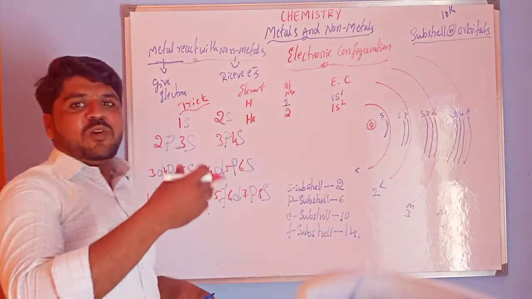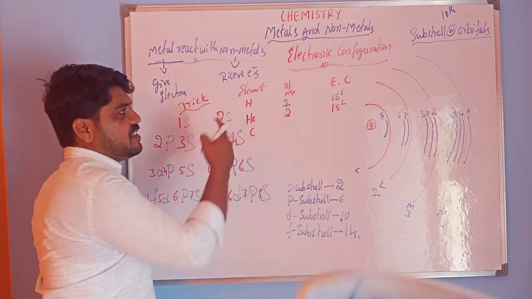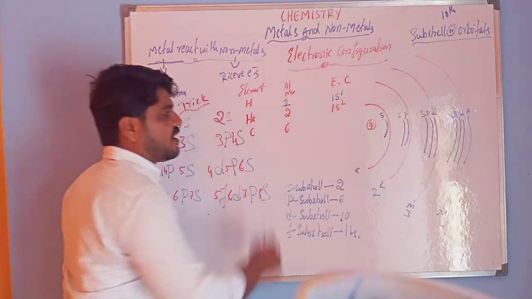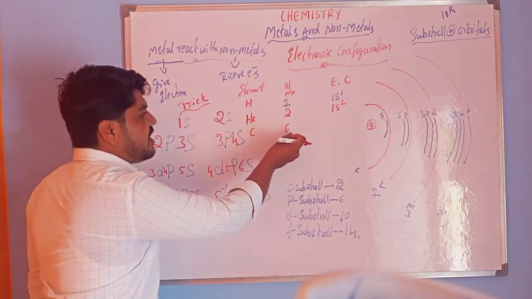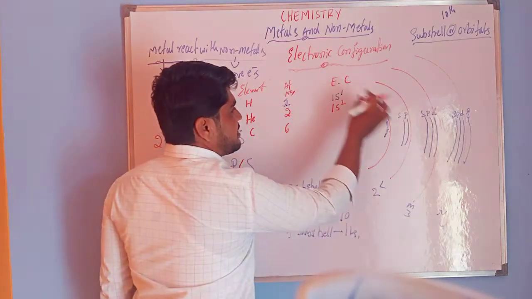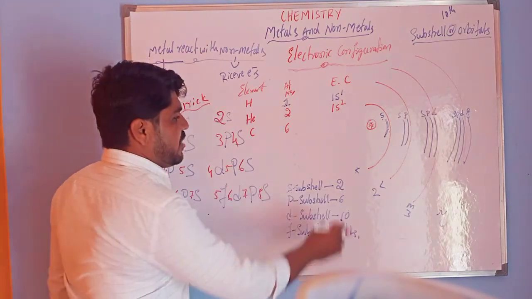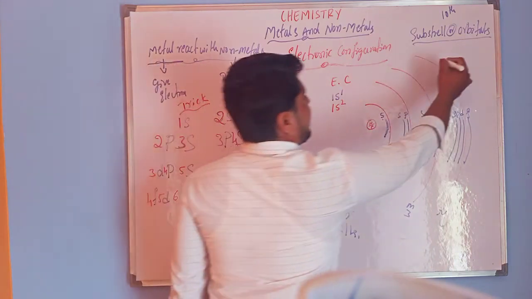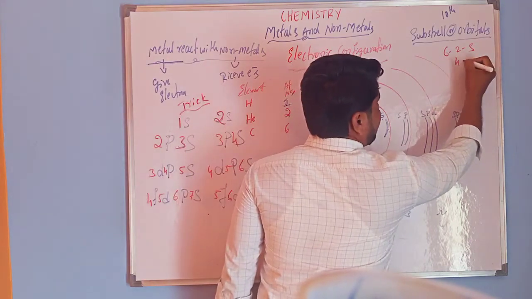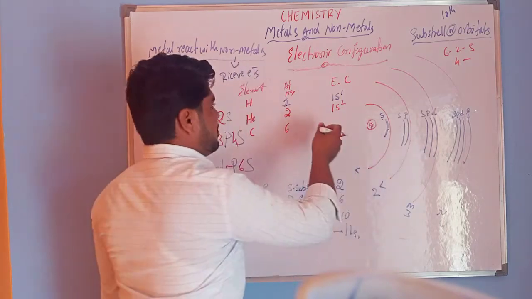I am giving one more example, carbon. C is the symbol for carbon. The atomic number of carbon is 6. How can you fill the 6 electrons in carbon? In the S subshell, 2 electrons are filled, and 4 electrons remain.